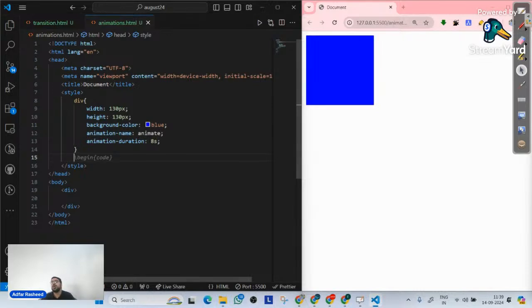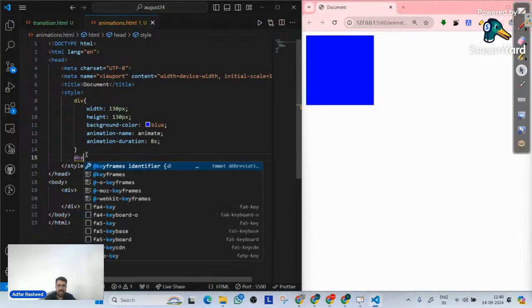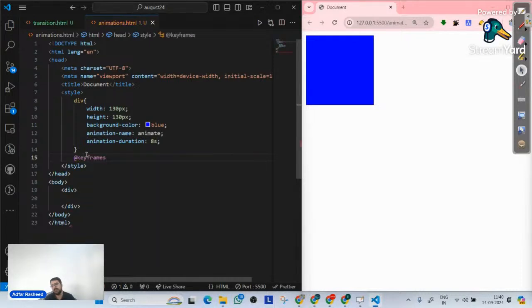For that, we use a rule. There's one very important rule called the @keyframes rule. With the help of this @keyframes rule, we must connect my animation name with that keyframe. And if we are able to do that, our animation will work. So how do we do that? We simply go here and add the @keyframes rule. Then we write our animation name. And what is the animation name? In this case, it's animate.